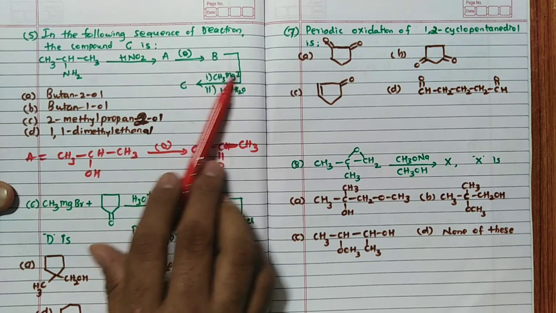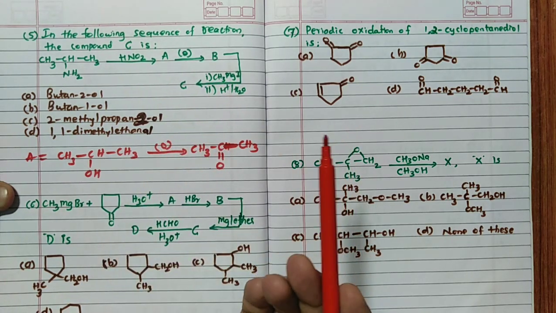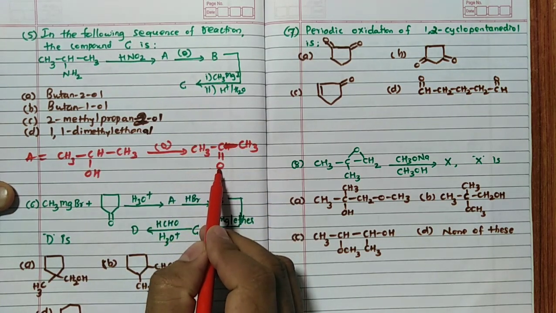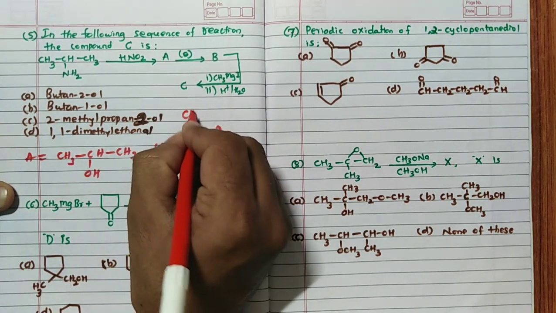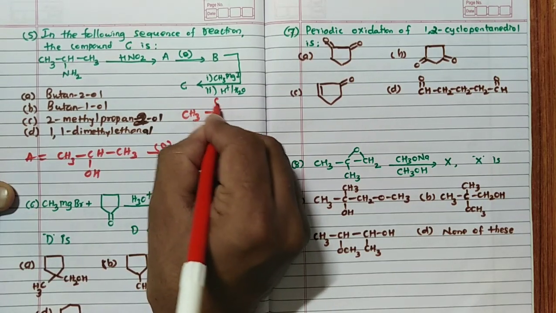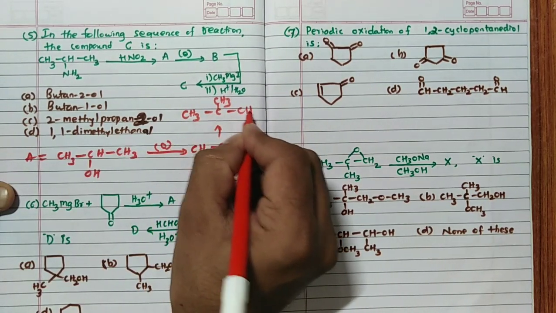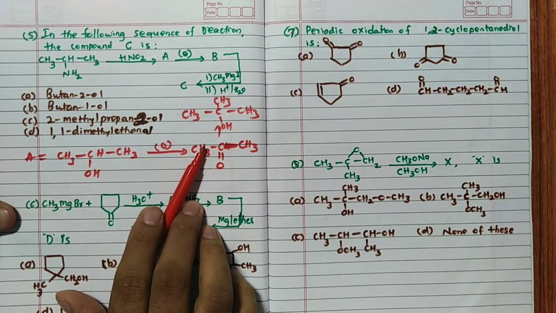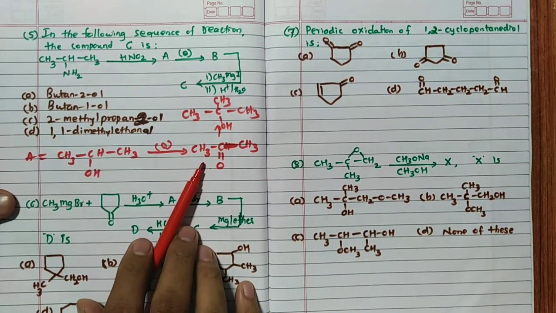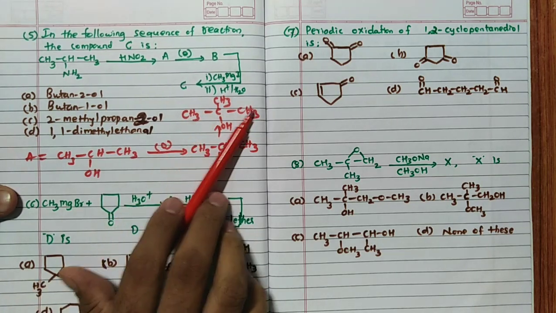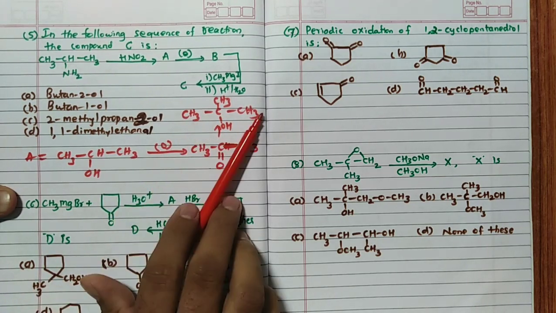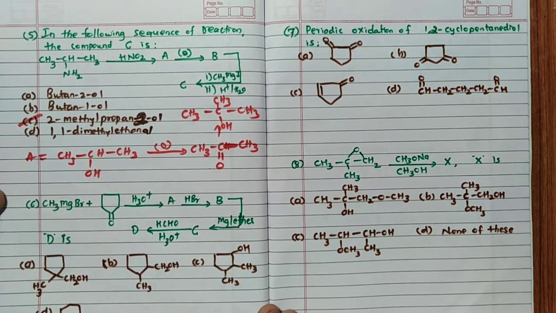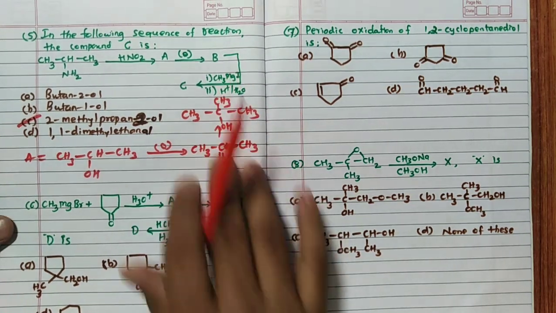Then it reacts with CH3MgI. CH3MgI is a Grignard reagent. So what you have to do? You have to make that CH3 attached to this carbon and make the oxygen OH. So like this, you attach CH3 here, and already this CH3 is there. You make it OH here. It's very simple. Once again, Grignard reagent application is very, very important. Remember this type of reaction. See, 1, 2, 3: 2-methylpropan-2-ol is the answer. So the answer for this question is C.